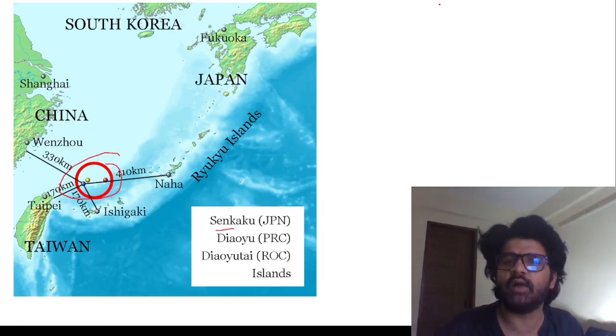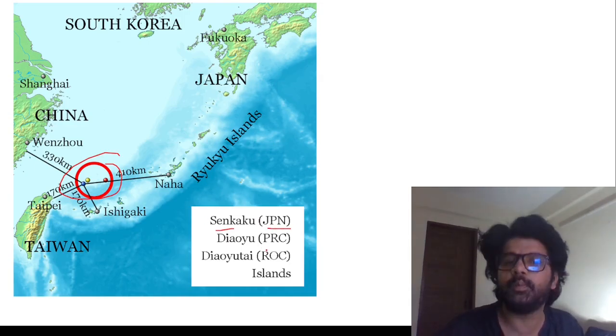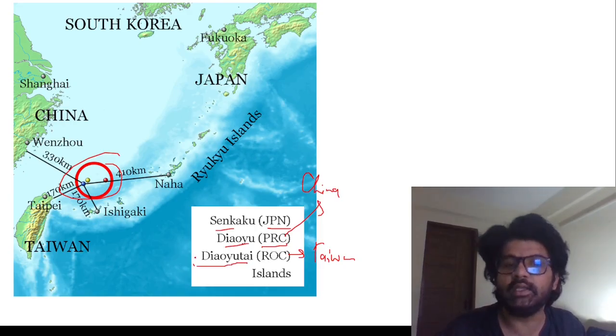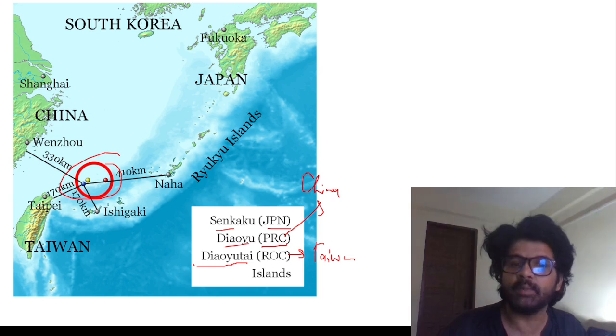Senkaku. Which kind of kaku? Senkaku. So Japan is saying it's Senkaku. For the People's Republic of China, which is China, and for the Republic of China, which is Taiwan, they have different names. Diaoyu Tai. So again, my Chinese friends who are preparing for UPSC, pardon me for the pronunciation. This whole group of islands is administered by Japan, but China is saying it is ours.